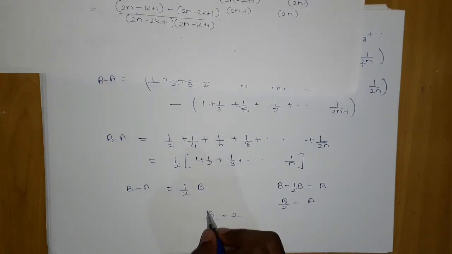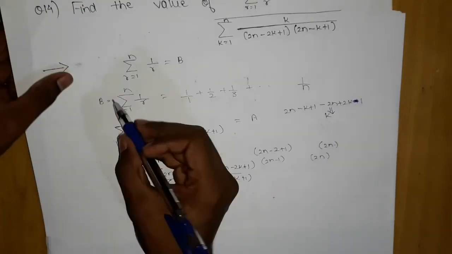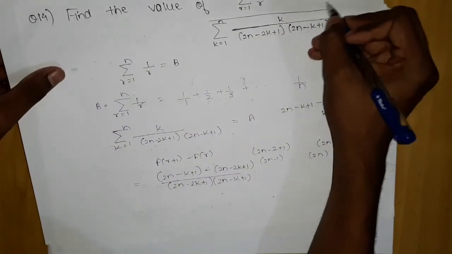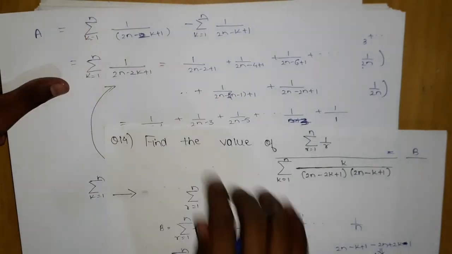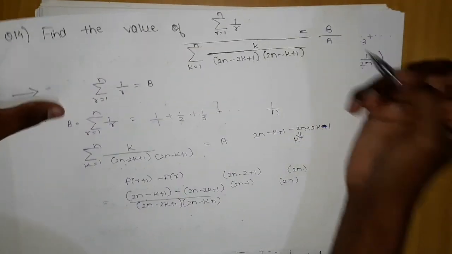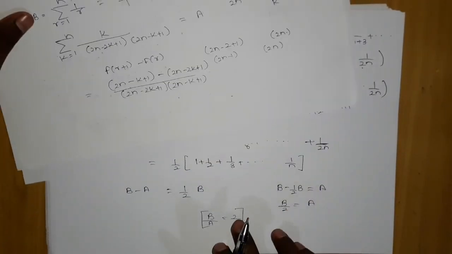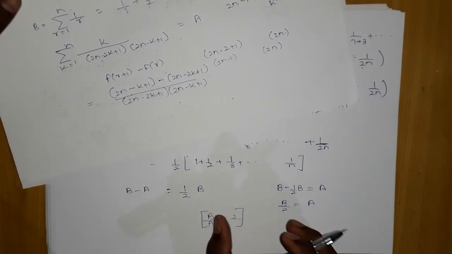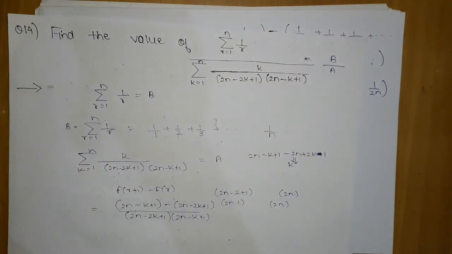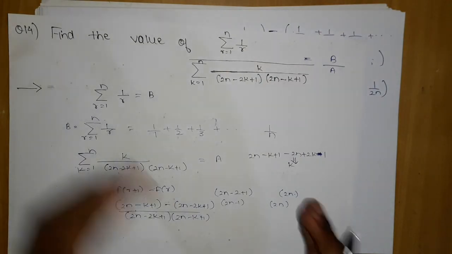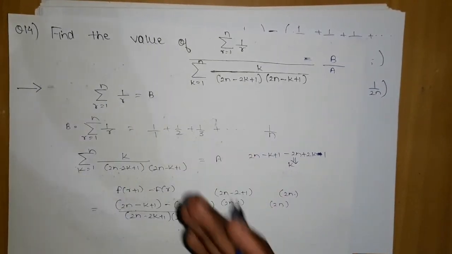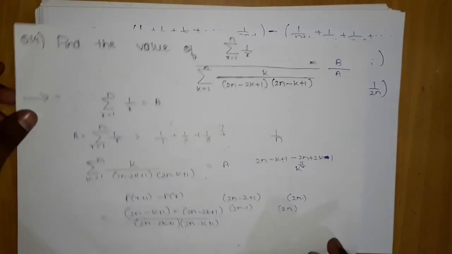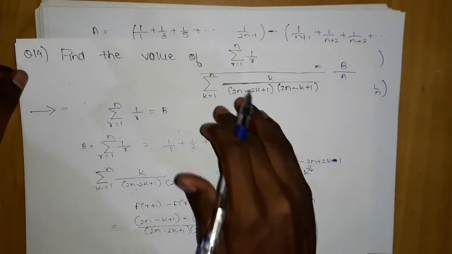But what is the use of this? If you observe, this is b and this is a. So this problem is nothing but the value of b by a, and we got that the b by a value is equal to 2. So in such type of problem, you have to take the parts separately, assume them, and solve them separately. I know these problems are difficult, but you have to solve this problem at least 5 times. Then only you can solve similar problems like this.